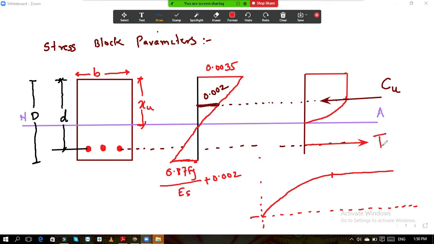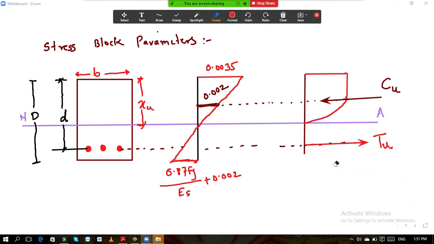Steel is provided for tension, so it is called Tu, tensile forces. This is the compressive force Cu, and these are the tensile forces Tu. So this is the basic diagram for the limit state method. And why did this profile come like this? Because concrete behaves like this, because of which the profile is like this only.